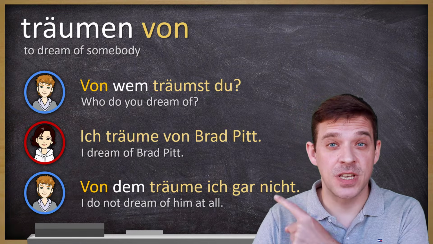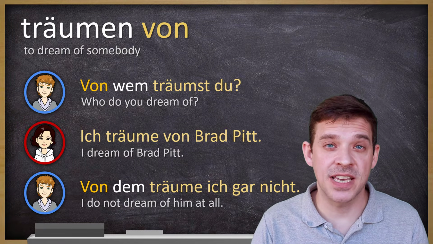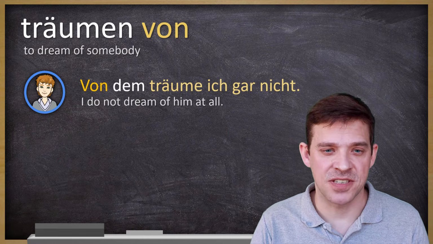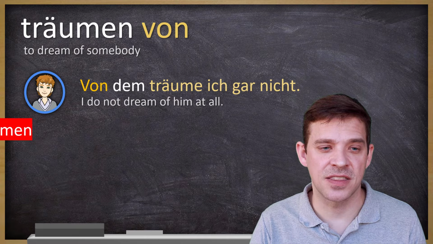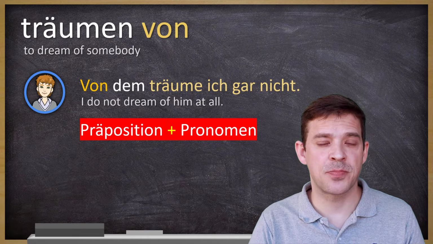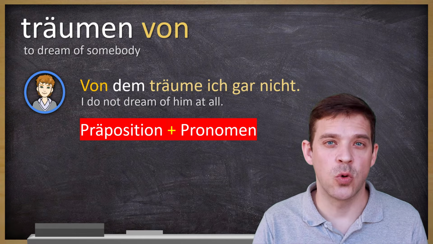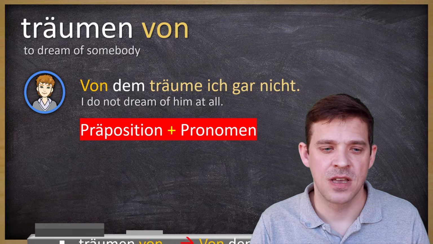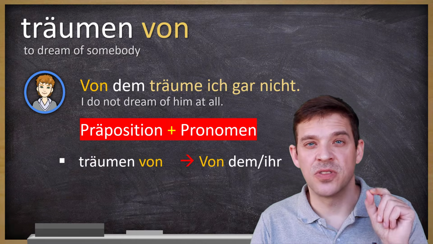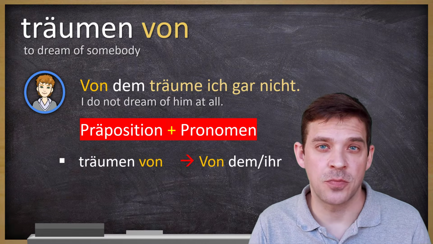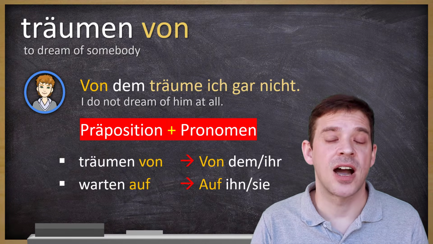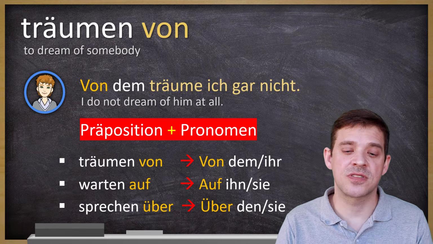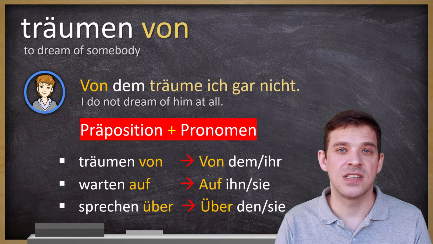Gehen wir zurück zu dem Gespräch. Let's go back to the conversation and now let's have a closer look at the answer of Hans. Von dem träume ich gar nicht. And here the rule is Präposition plus Pronomen. And dem, this is the pronoun for Brad Pitt. Also träumen von ist von dem oder von ihr, if it would be a woman. Warten auf ihn oder auf sie, Akkusativ, und sprechen über, auch Akkusativ, über den oder sie.